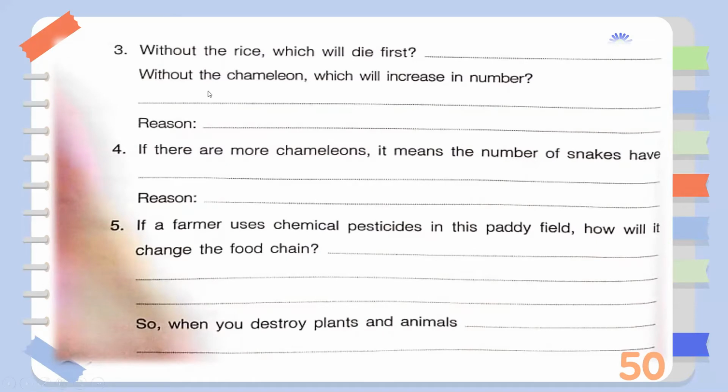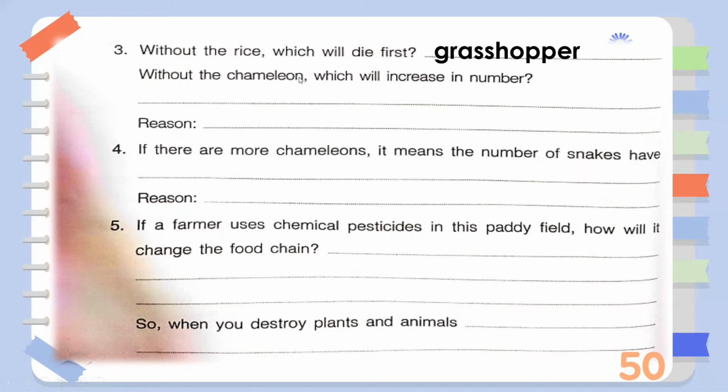Number 3. Without the rice, which will die first? It's the grasshopper. Because if there's no rice, the grasshopper will have no food to eat, so it will die.